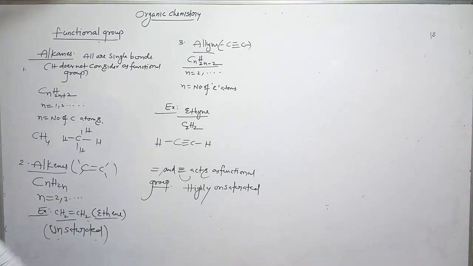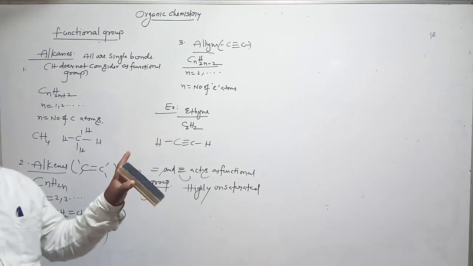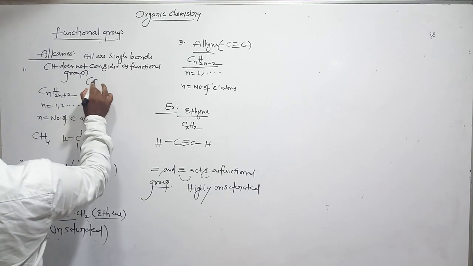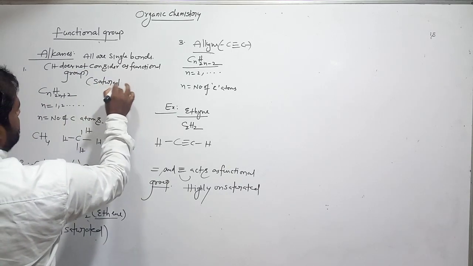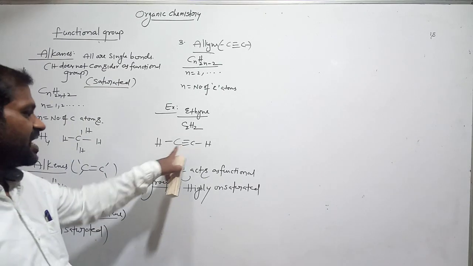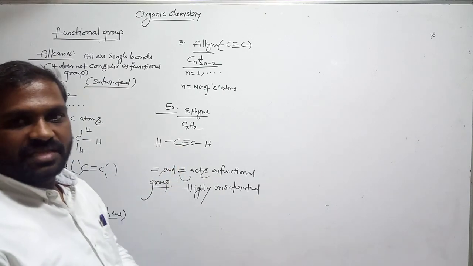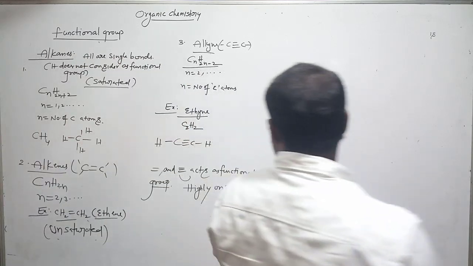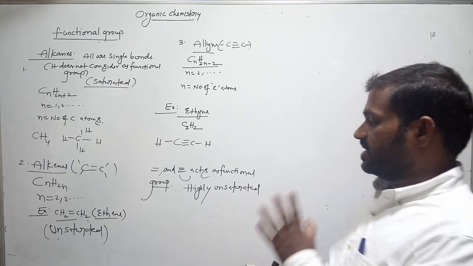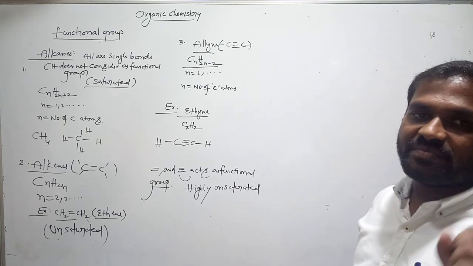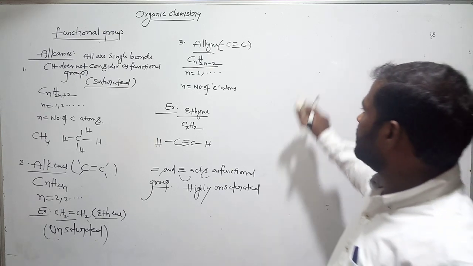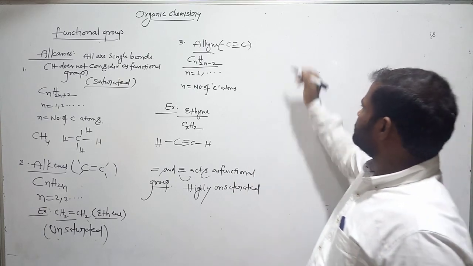Unsaturated condition. Highly unsaturated. Single bond means saturated. Alkanes all have single bonds, so they are saturated compounds. Double bonds and triple bonds are unsaturated, meaning they can undergo further reactions. So they have reaction properties. Those are able to react with other compounds, and we call them unsaturated compounds. Saturated means they are stable, unwilling to react with other compounds. Is it clear, Maptu? So next functional group.